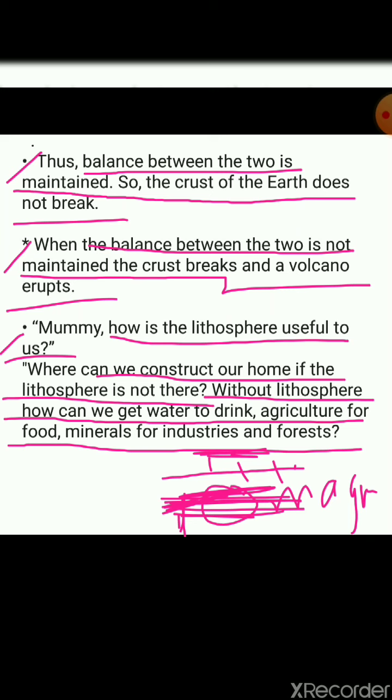And why is the lithosphere needed? Because the lithosphere is the solid form of the earth, where living beings live and cultivate food. Cultivation of food is done by whom? By human beings. Homes are constructed for their livelihood, because we have seen in the solar system that earth is the only planet where what can you see? That is living beings, where air, water and land, all three together, are said to be what? That is biosphere.